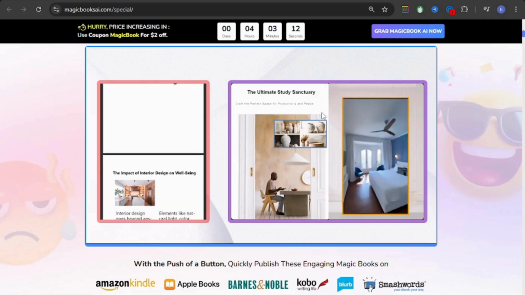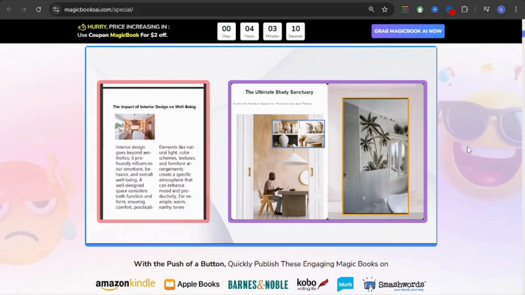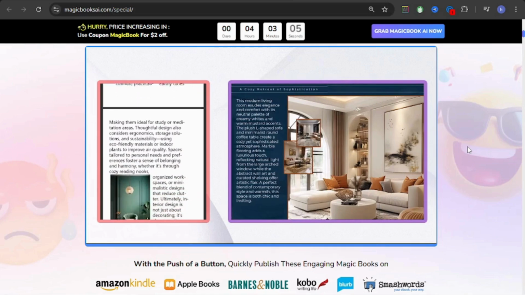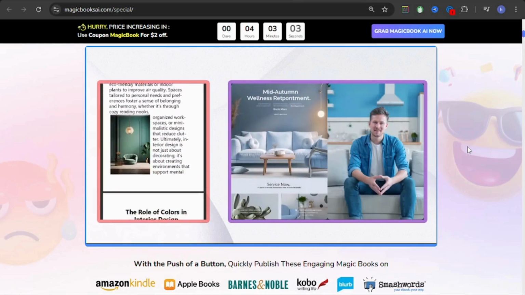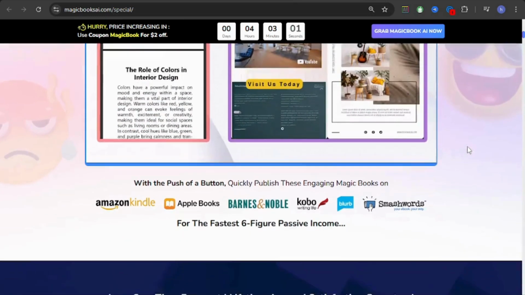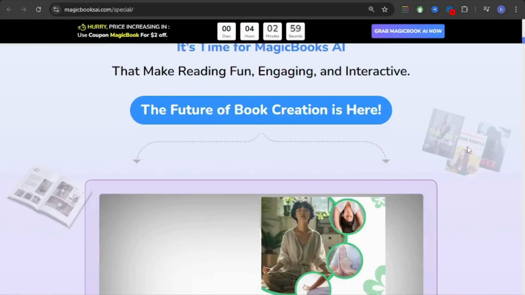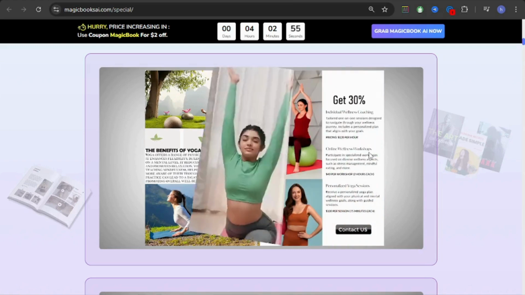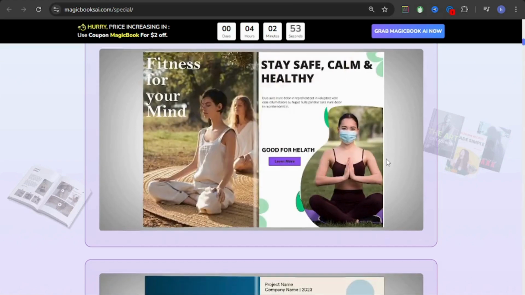Look at this ebook. It's professional. It can put a video inside your ebook. It's not like old PDFs. Look at this. You got a PDF. You got an ebook. You can sell this for over $20 per ebook.